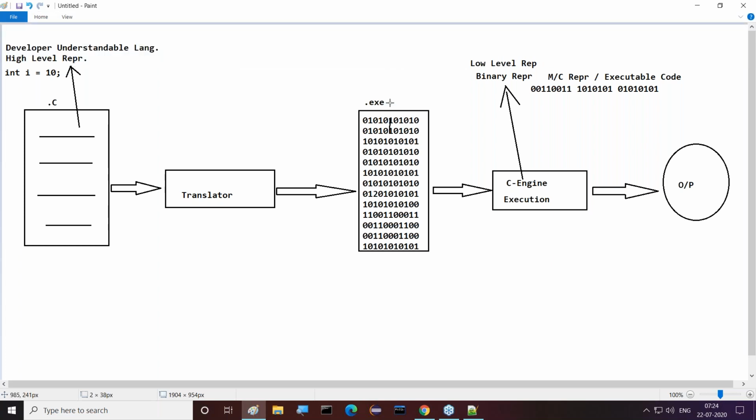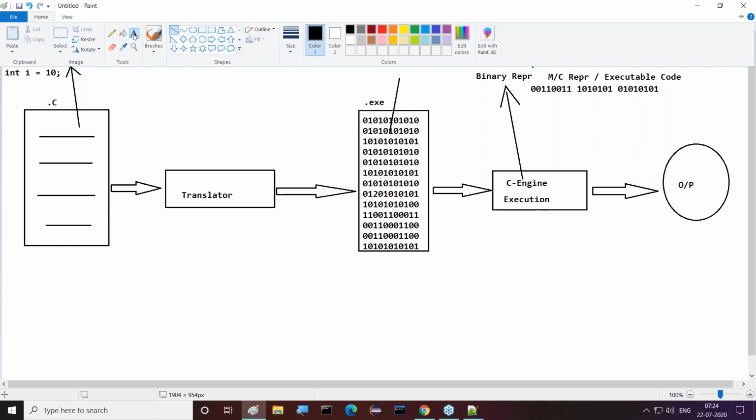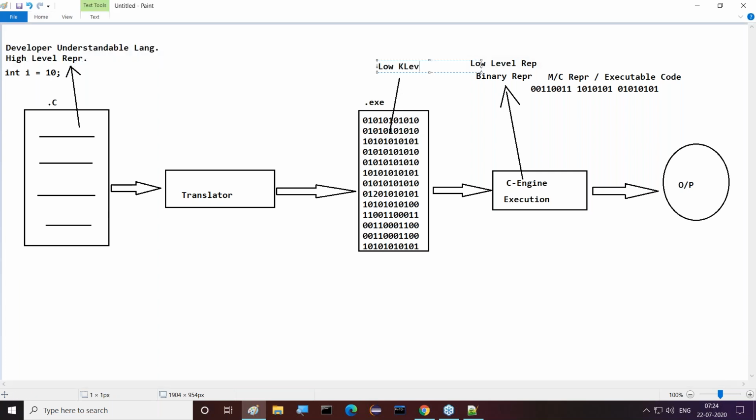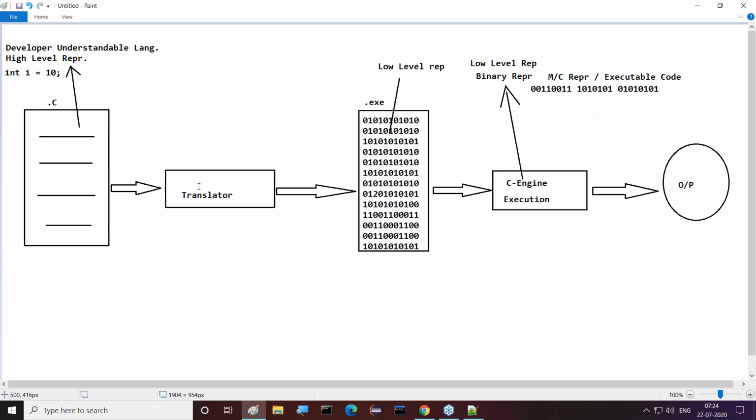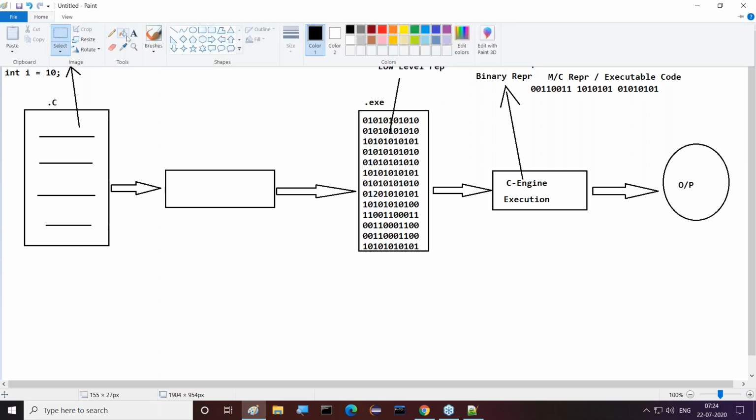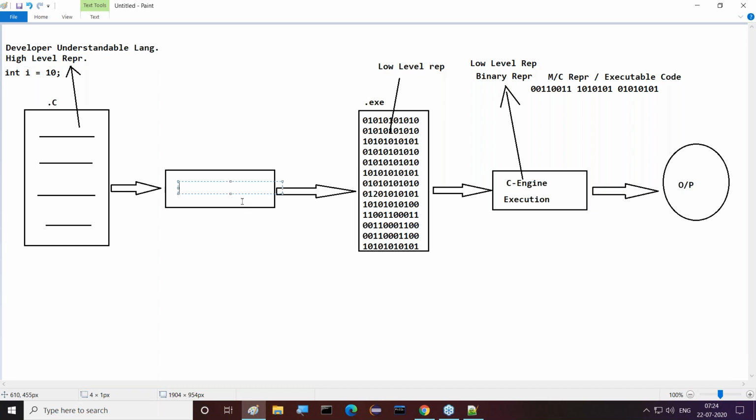So now what it is providing actually is low level representation, not high level, low level representation. I have to observe this clearly, what I'm telling you. Here we have used a translator to translate our program from high level representation to low level representation. Now, whatever translation or translator we have taken, this translation is called which one? Compilation. The process is called compilation. That's it.